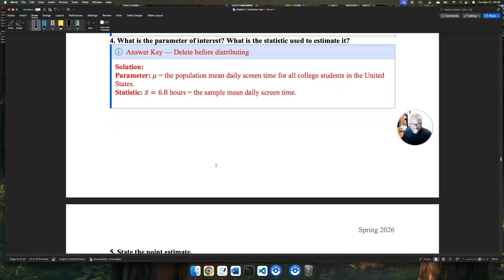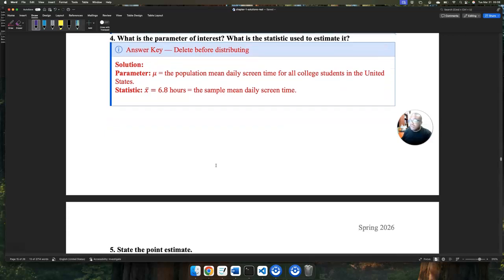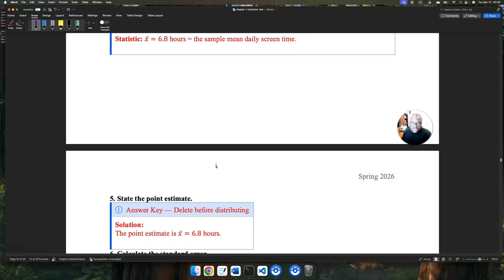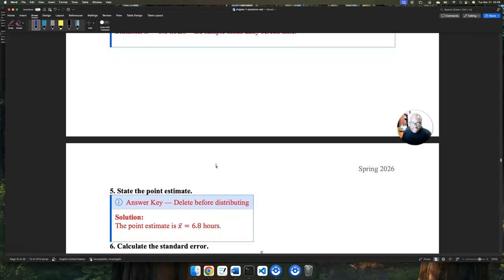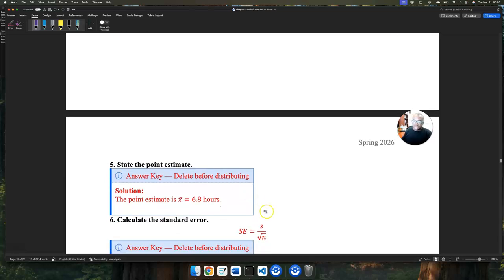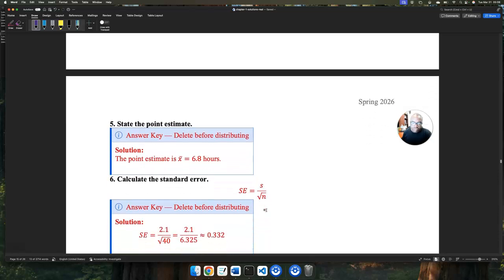Question number 5 says state the point estimate. Remember, the point estimate is used to estimate mu. So what is our point estimate? Ideally, you said 6.8, x bar, nothing crazy there. Next, calculate the standard error. The standard error is S over square root of n, so that's 2.1 divided by square root of 40.